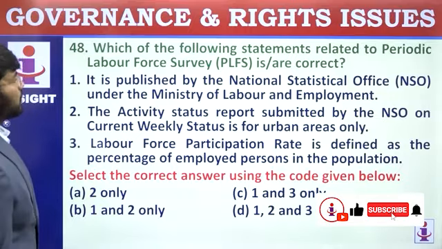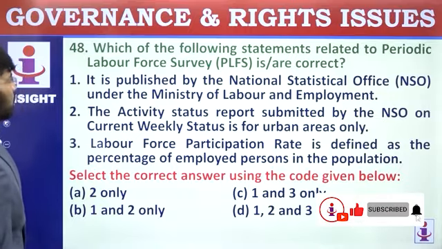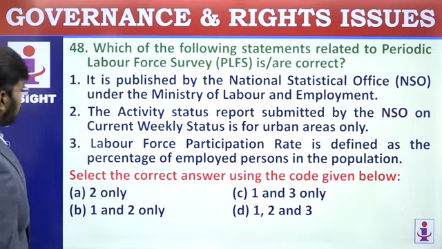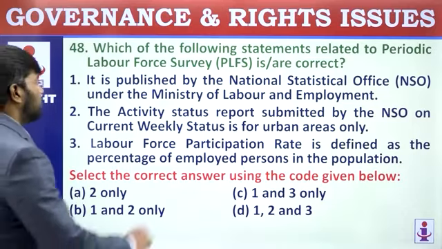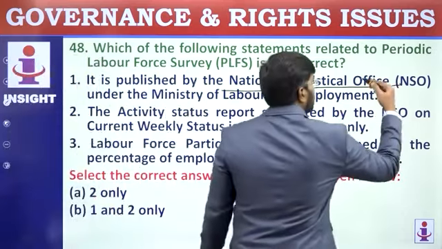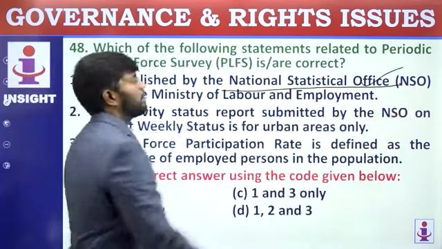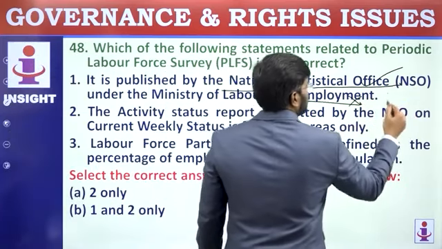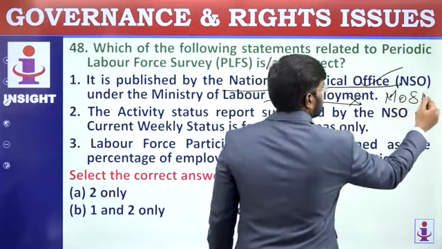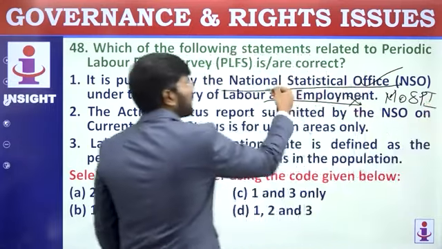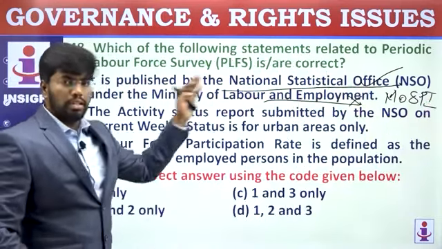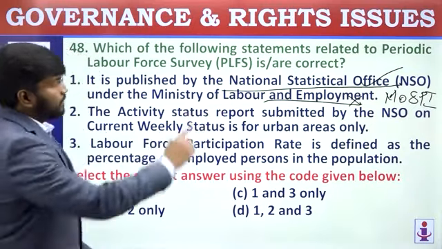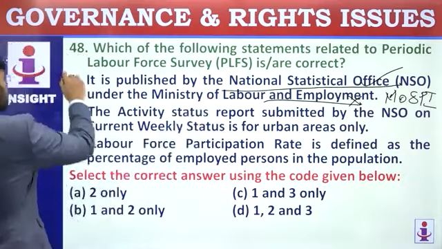Which of the following statements is related to the Periodic Labour Force Survey? Read the statement. It is published by the National Statistical Office. Yes, correct. Under the Ministry of Labour. See, NSO is correct. Yeah, up to here it is correct. It is not by the Ministry of Labour and Employment. It is the Ministry of Statistics and Program Implementation. Just by reading the first line, don't immediately jump. Read the second, they have made a mistake here. It is under the Ministry of Statistics and Program Implementation. So first statement is wrong.